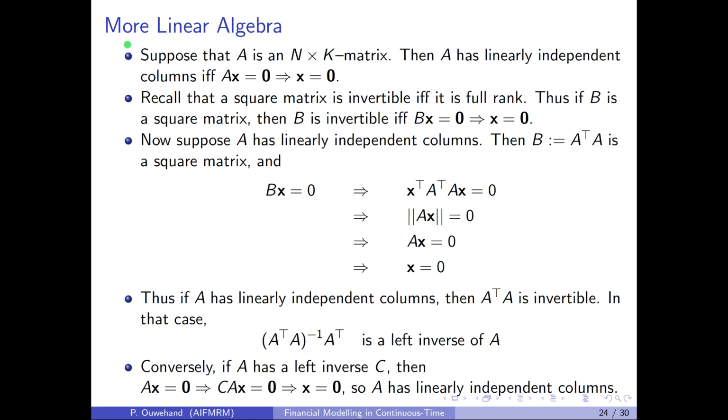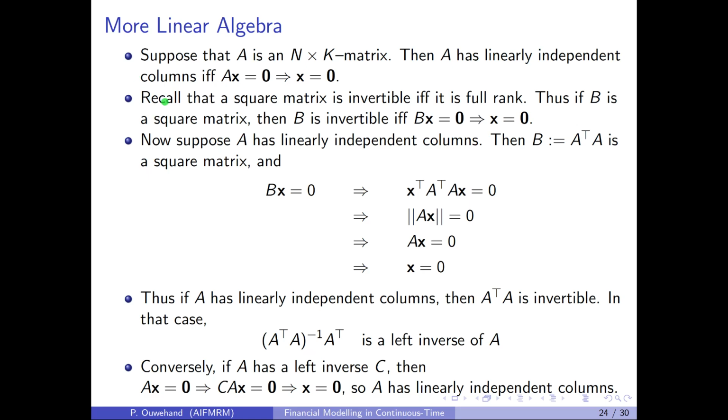So I'd like to remind you of some linear algebra first. Suppose that A is an n by k matrix, which will be the volatility matrix later. Then A has linearly independent columns if and only if whenever A times x is equal to the zero vector, then x is equal to the zero vector. Recall that Ax is simply a linear combination of the columns of A with coefficients equal to the components of x. And thus to say that Ax is equal to 0 is to say that a linear combination of the columns of A is equal to 0, and that can only be the case if the coefficients are 0 when the columns are linearly independent, and vice versa.